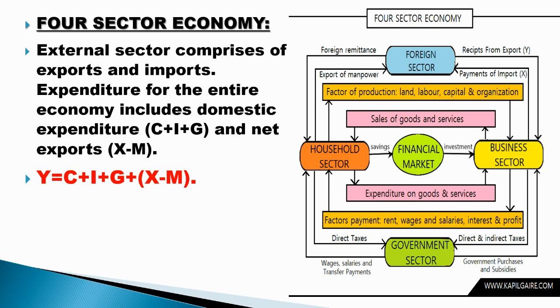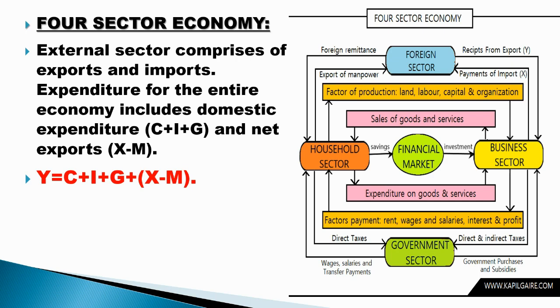The next one is the four sector economy. What is added here? We have the rest of the world. So in the four sector economy, in addition to household, firm and government, the fourth sector, namely the external sector, is included. What is that external sector? It is the rest of the world, abroad countries.